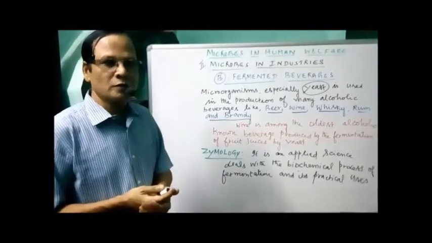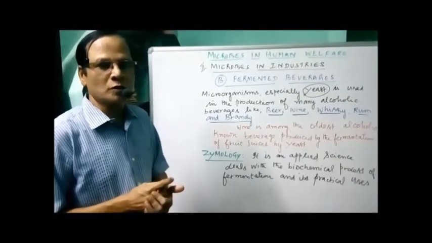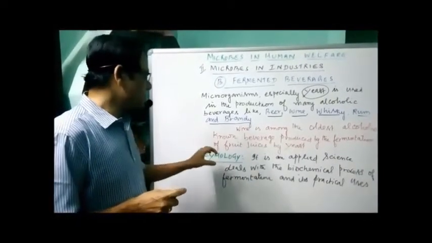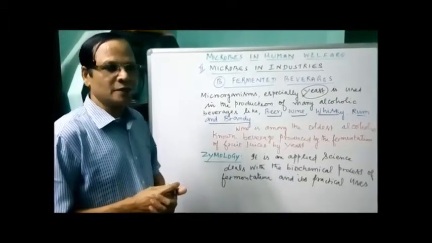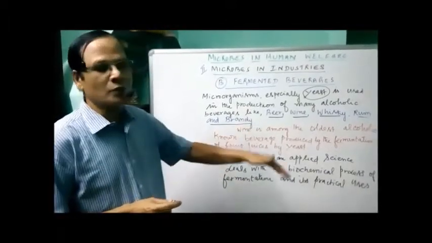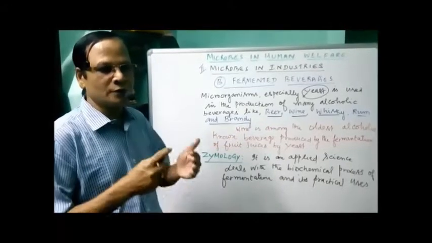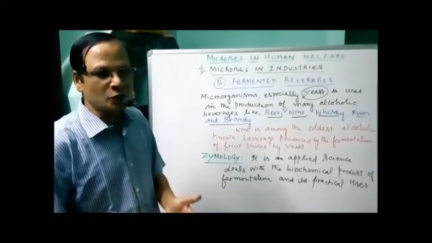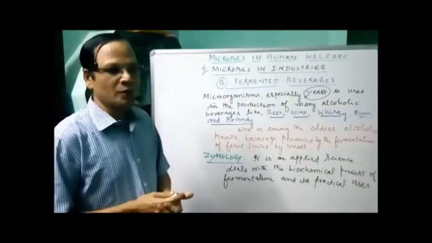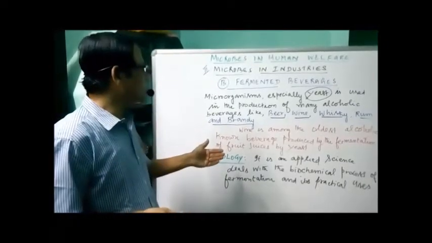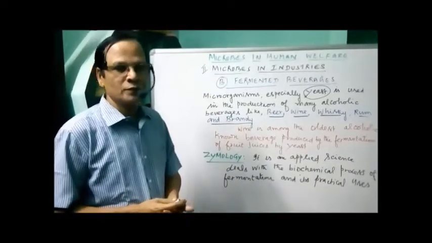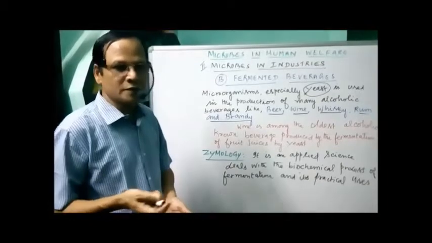That is why the child is always drowsy after taking the cough syrup. So zymology is an applied science dealing with the biochemical process of fermentation and its practical use.